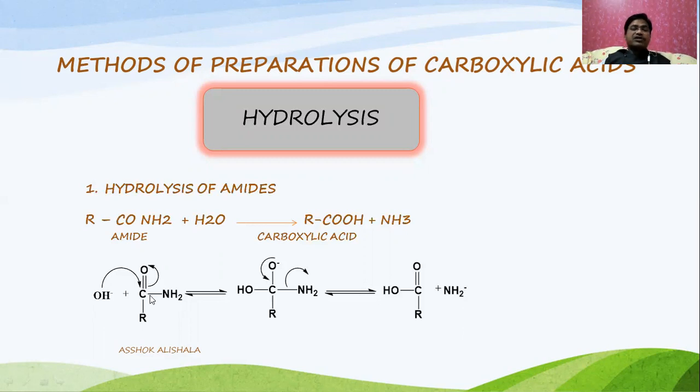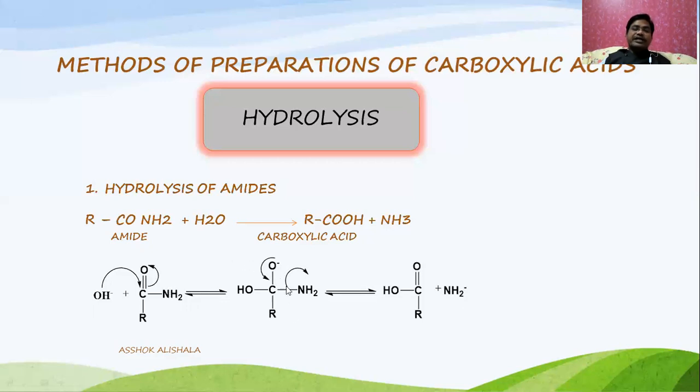In this case, the pi bond is shifted to the oxygen, which is more attracted towards the oxygen. That's why the oxygen will get a negative charge and the carbon will get a positive charge. Here the OH minus is the nucleophile, and it attacks the electrophilic center, that is the carbon showing the positive charge, and we will get an intermediate where the oxygen is negatively charged.